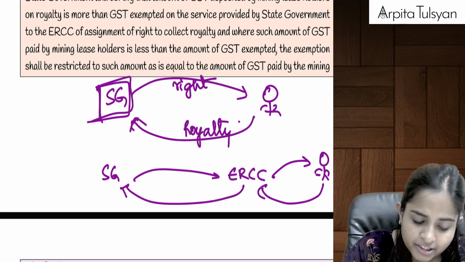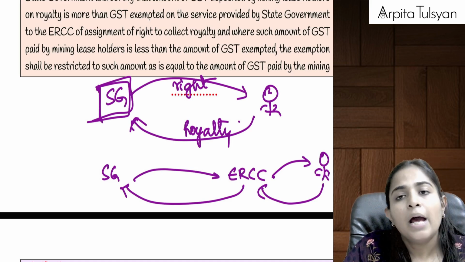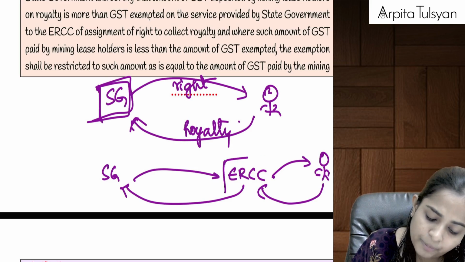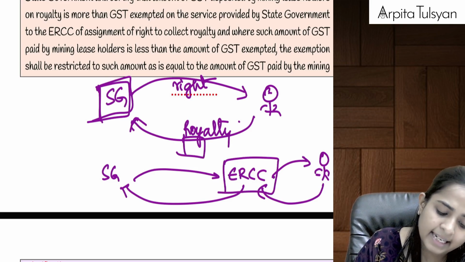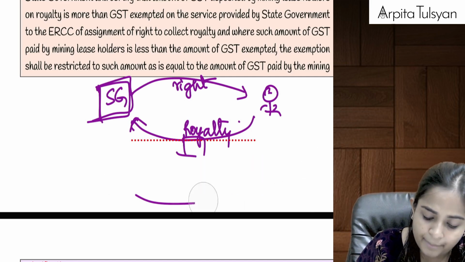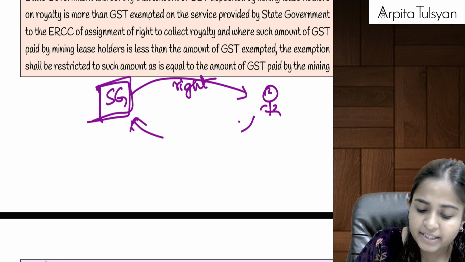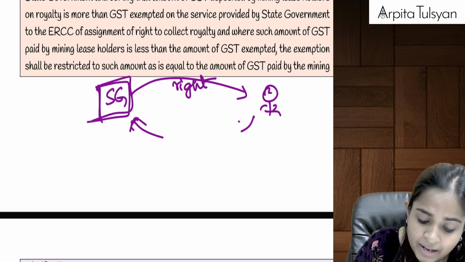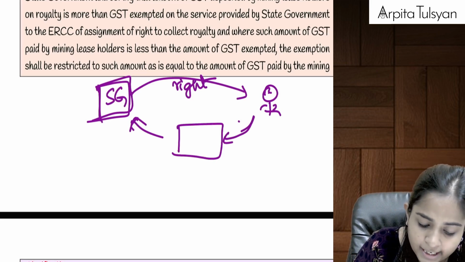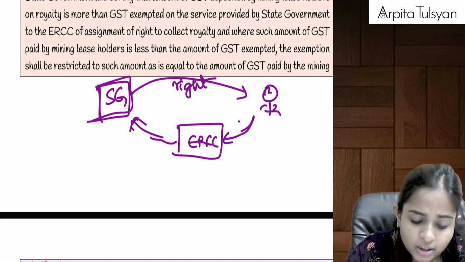Means first I got the right from the state government, for which I am required to pay the royalty, but the royalty I will first pay to the ERCC, and then ERCC will pass it on to the state government. Okay, so I will change this diagram itself. State government gave me the right to do the mining, for which I have to pay the royalty to the ERCC, and ERCC will pass on the royalty to the state government.